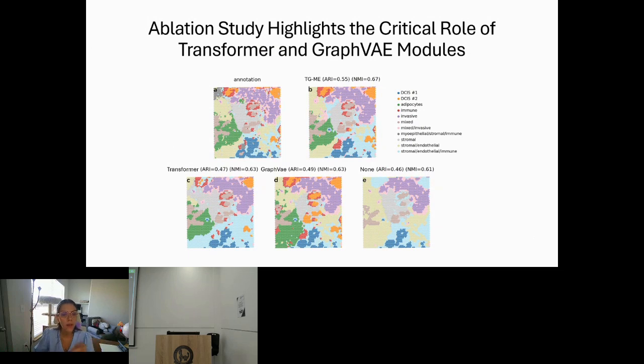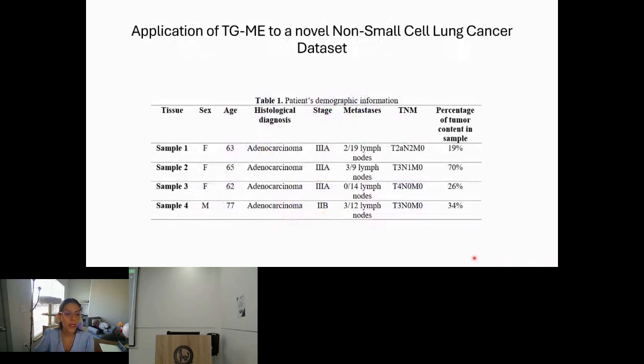So after we tested our model and saw that it works pretty well, we used another data set. This data set comes from NanoString, from the CosMx technology, and it's a non-small cell lung cancer data set. That data set is high resolution spatial transcriptomics. We use 4 different samples from 4 different patients with different levels of severity in the tumor.